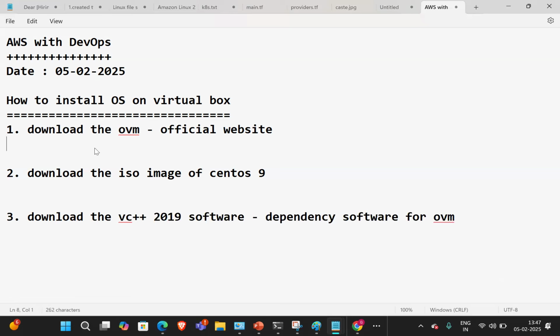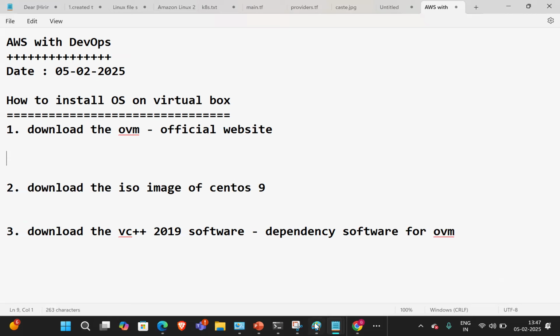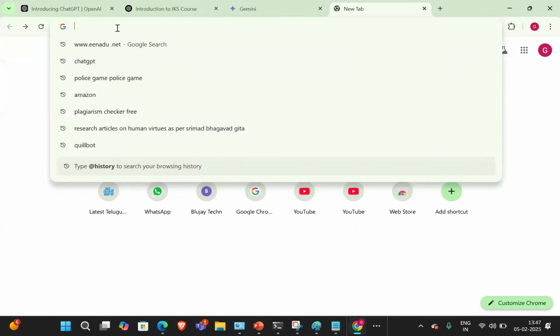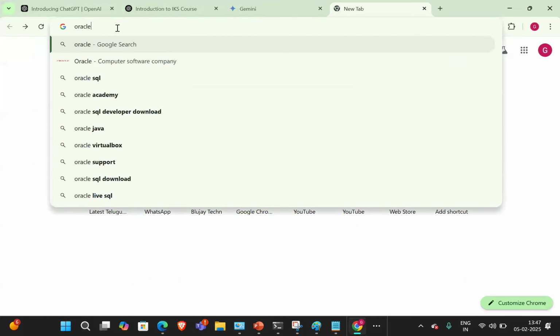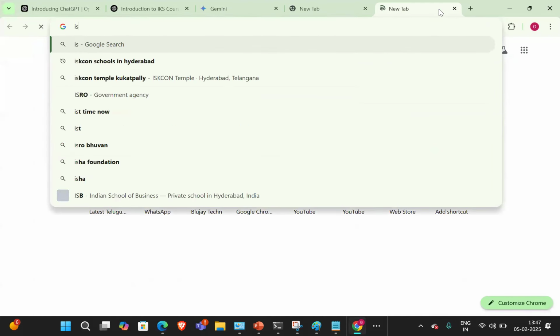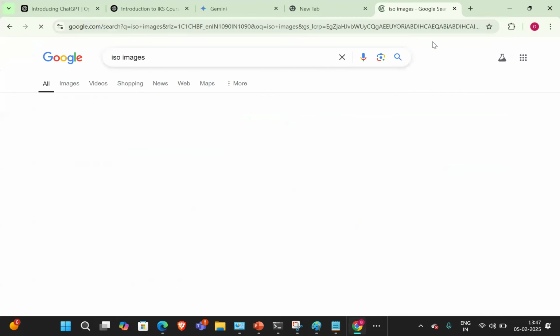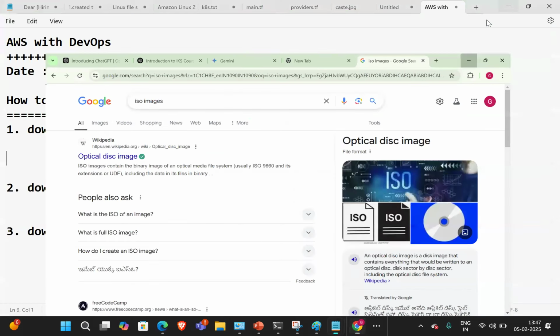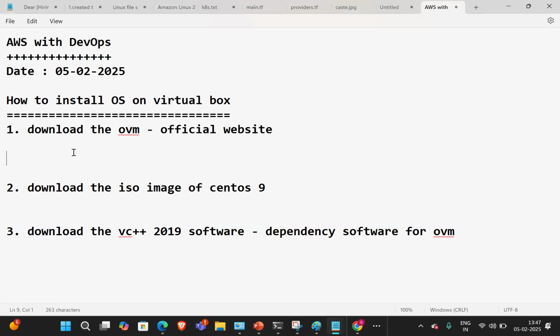What is the official website to download Oracle VirtualBox? Go to the website. What is an ISO image? An ISO image is an optical disk image for installing the OS.